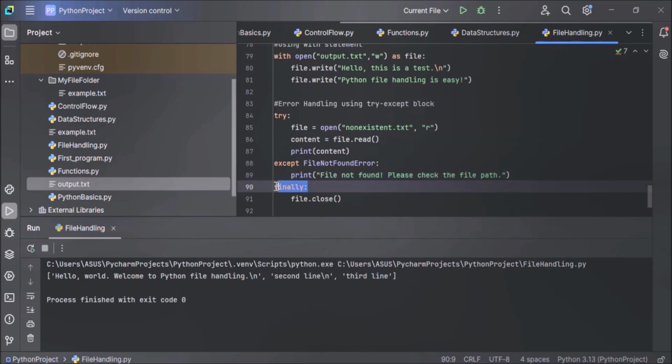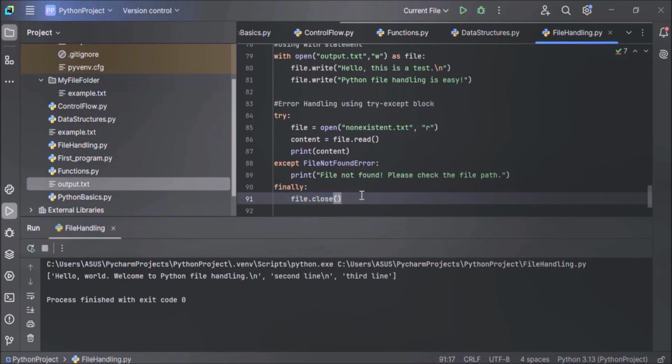And in finally, we are writing code that always executes. This section is optional, but in this example, we are writing code to close the file. So try block, code that might raise an exception; except block, code to handle the exception; and finally block, code that always executes. Here in the finally block, we are closing the file to ensure that the file is closed even if an error occurs in the try block.